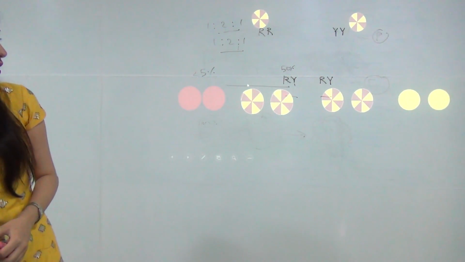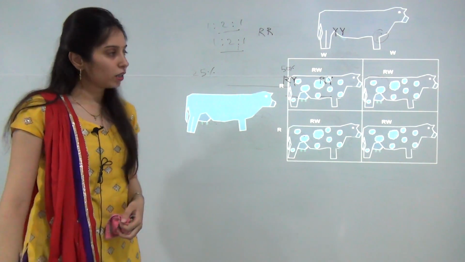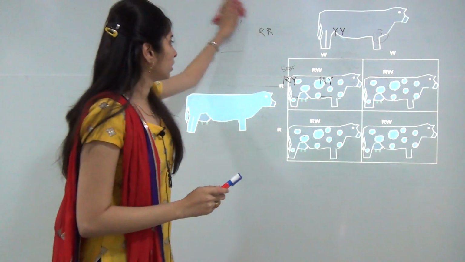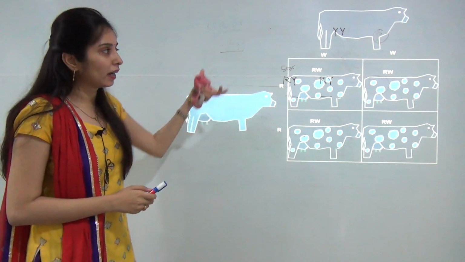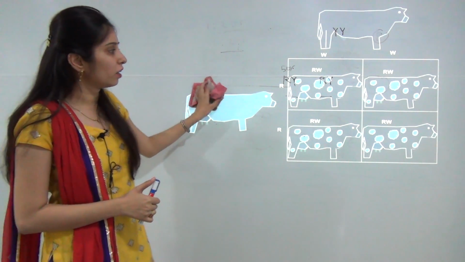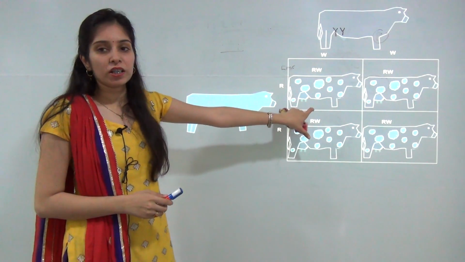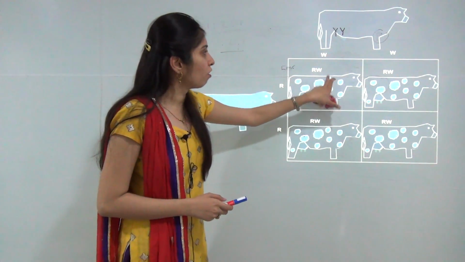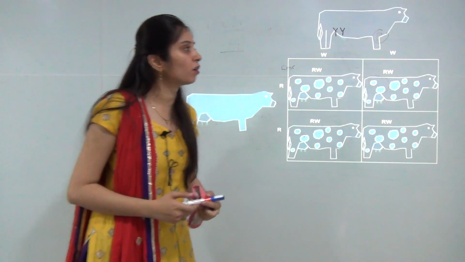This is a simple example of codominance in which there are two types of cattle present, one is red color and the second is white color, and in one generation all the cattle are known as roan, which have a body of red color with spots of white color. So this is a simple example of codominance.